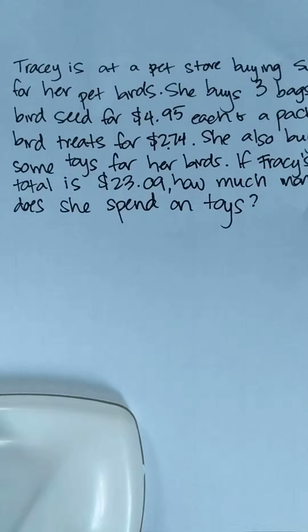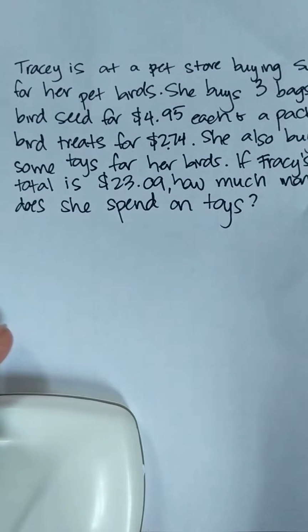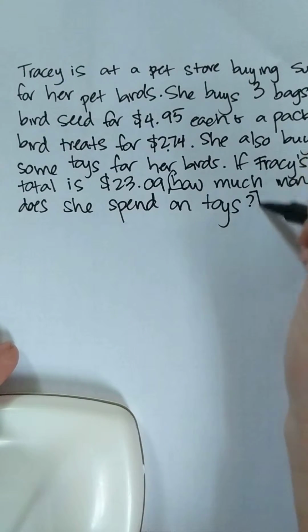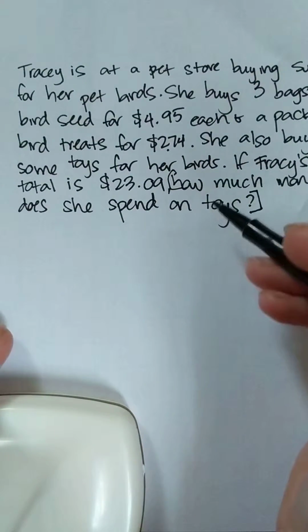Okay, so we've got a story problem about Tracy, and I've rewritten it here really sloppily, but that's okay. Do not take your time rewriting a story problem. I just did this because I wanted you to think about important words. So the first thing I'm going to do is highlight or underline important words and figure out what my question is asking me. My question is asking me how much money she spends on toys, so that's my unknown.